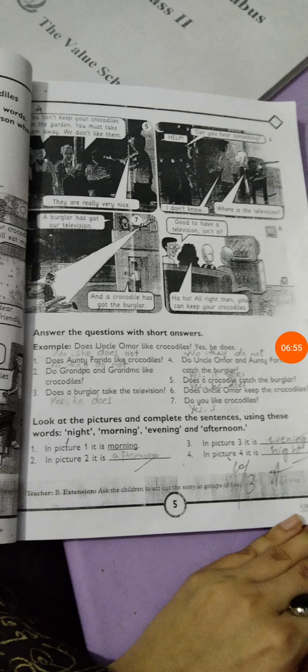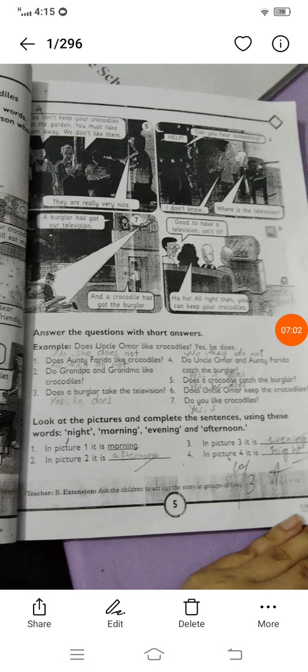Then can you hear something? Help, I don't know, where is the television? So the grandma and grandpa hear the sound of help. They check out who is there, but when they reach the hall, they see that there is no television. So a burglar has got our television, and a crocodile has got the burglar.